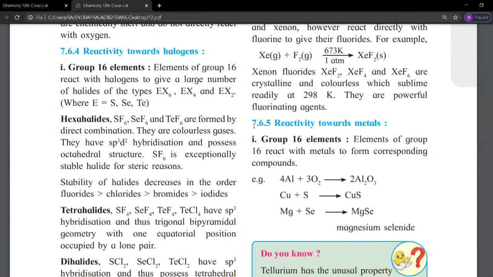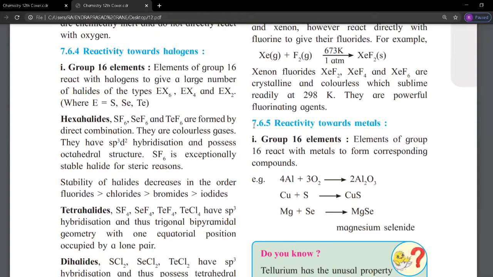Oxygen would have to accommodate 12 electrons in its valence shell, which is not possible. Oxygen does not have any vacant d orbital. So OF6 does not exist, due to the absence of vacant d orbitals in the valence shell of oxygen.